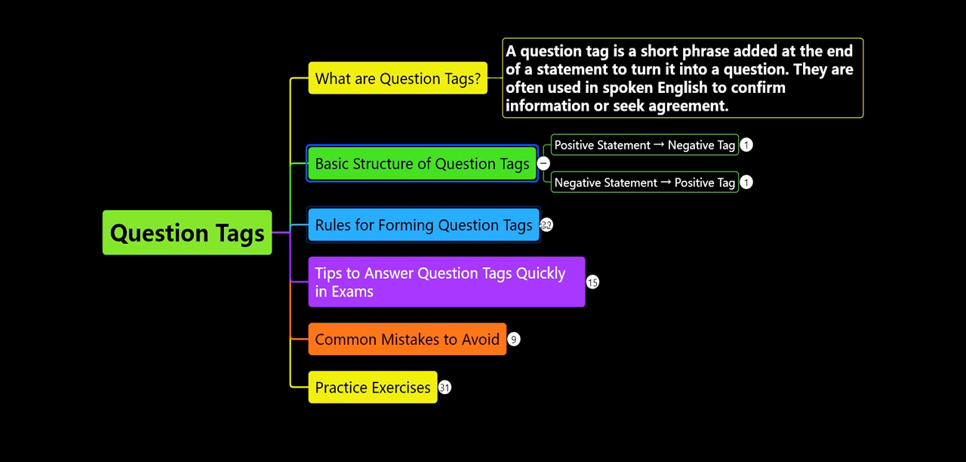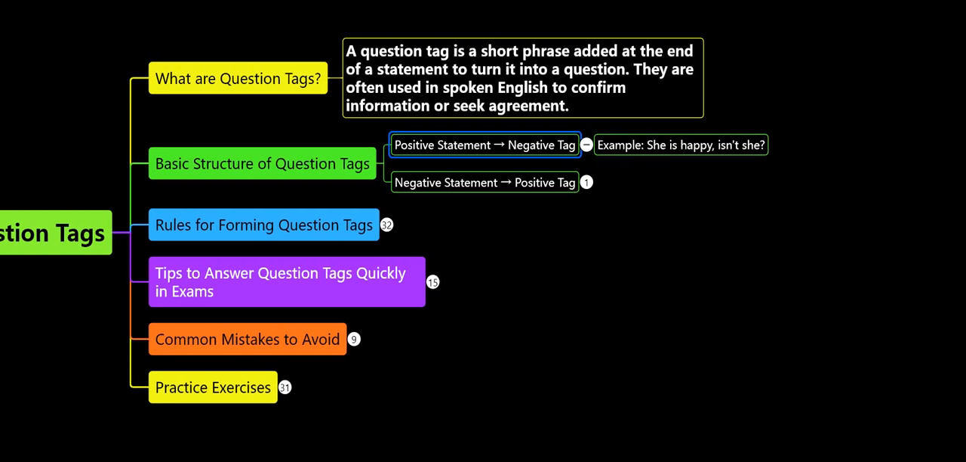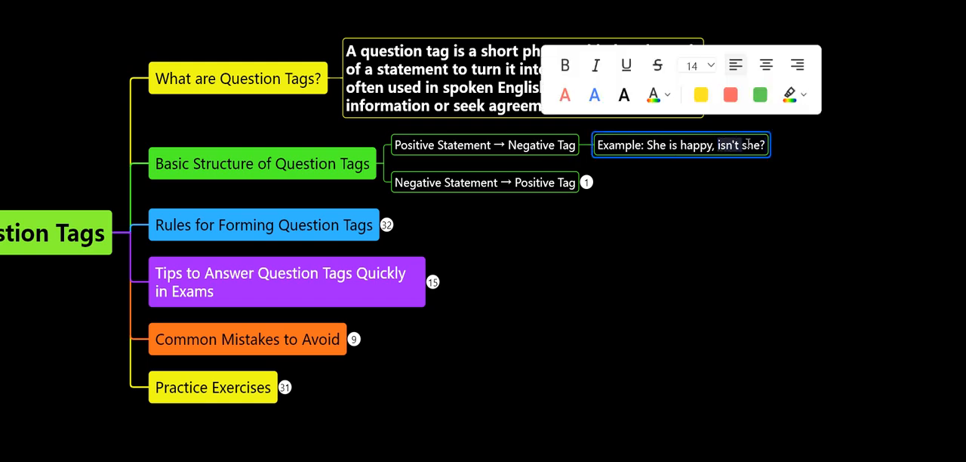So here we understood the positive statement and negative tag. If the main statement is positive, the tag must be in a negative form. Let's see an example: she is happy. The statement is positive and the tag is in a negative format. Let me highlight this for your easy understanding. Whenever the statement is positive, we give the tag in a negative form.